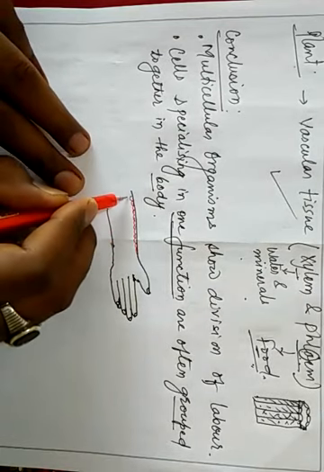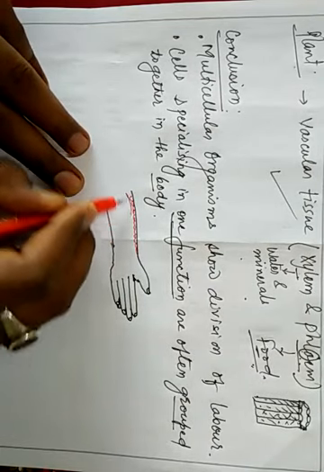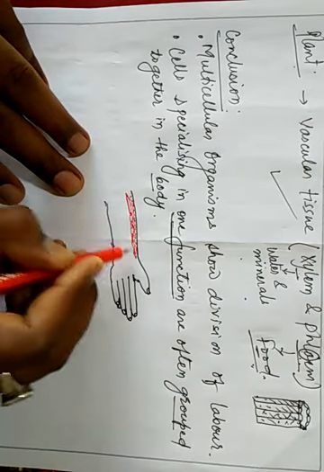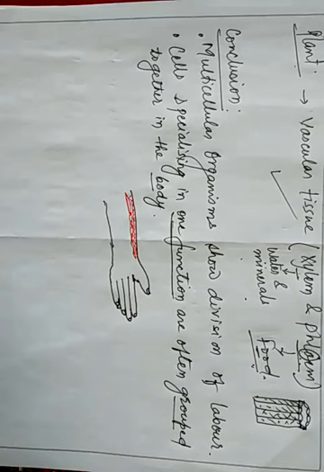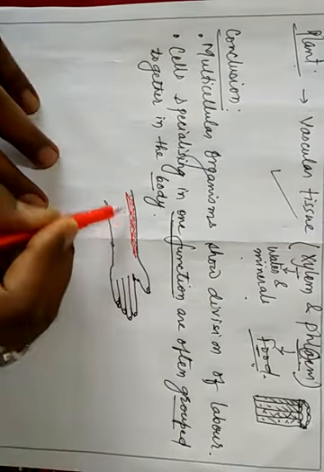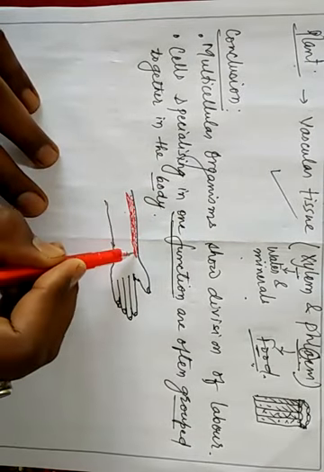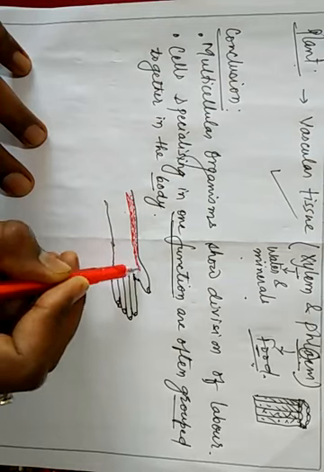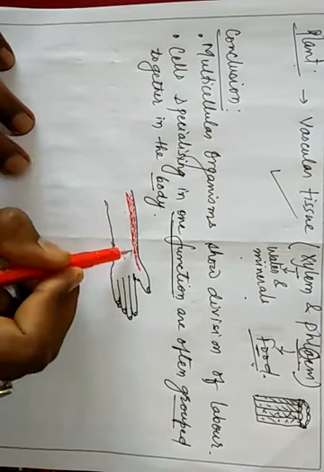Then just below this skin, a thin layer of muscles are present, and these muscles are also in group, and they are woven with each other just like the threads. We have cloth, and these cloths are made up of fine threads, and fine threads are woven to each other so that they will be stabilized, they will be strong. Similarly, these muscle fibers are arranged with each other, and they form a complete thin layer just below the skin. So this is the muscular tissue.